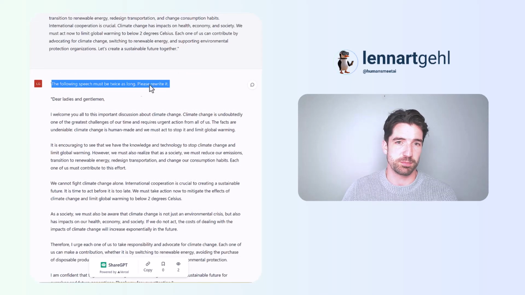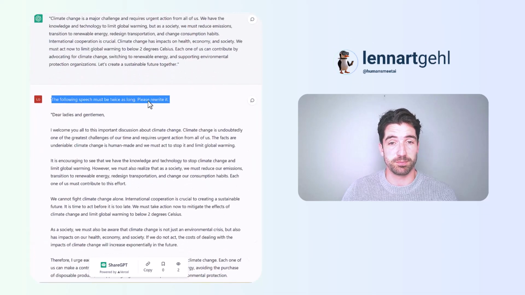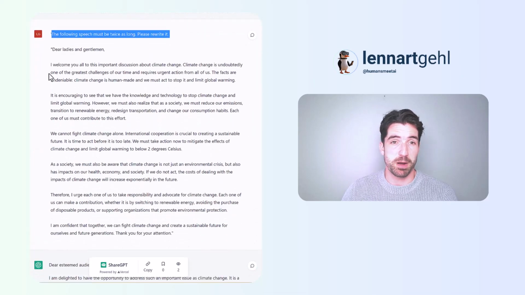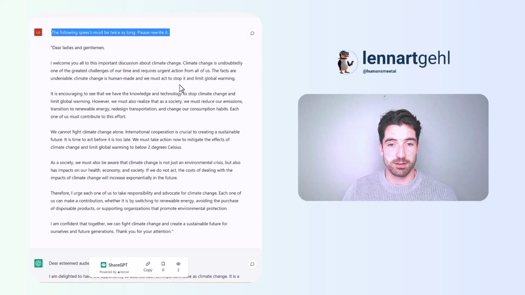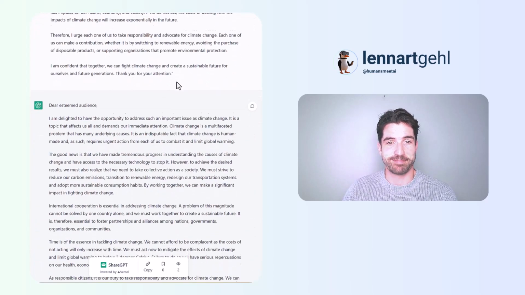perhaps work on this prompt a little bit further to tell ChatGPT more specifically that you could say, okay, please expand the first paragraph by double the size, and then do the same with the second paragraph. So there's workarounds, but it seems like it's not that easy to just copy and paste a full speech and have ChatGPT make it twice as long.